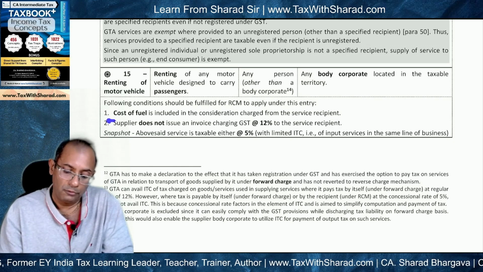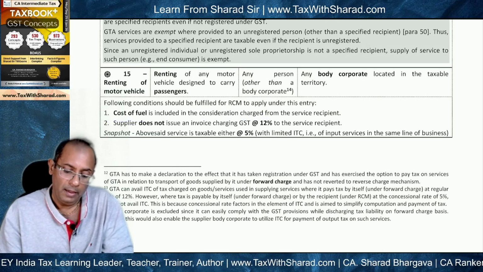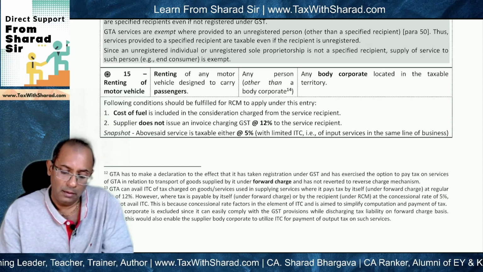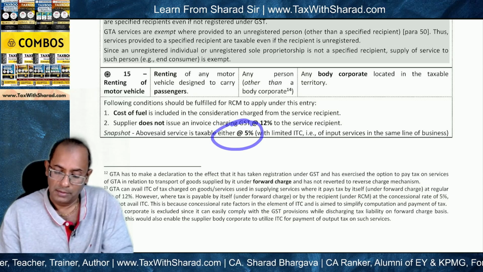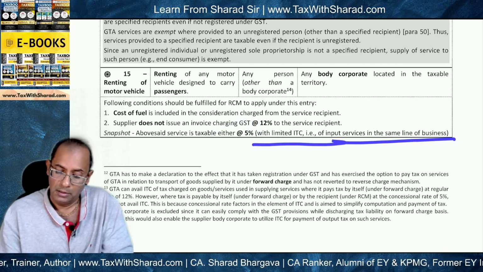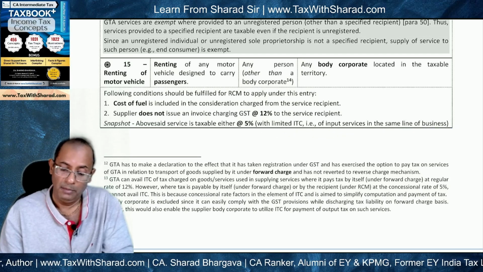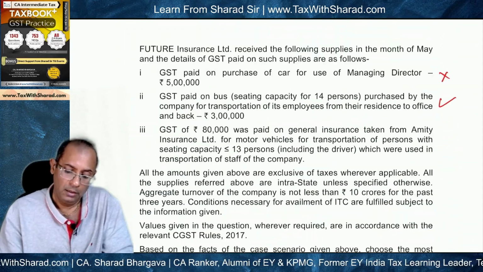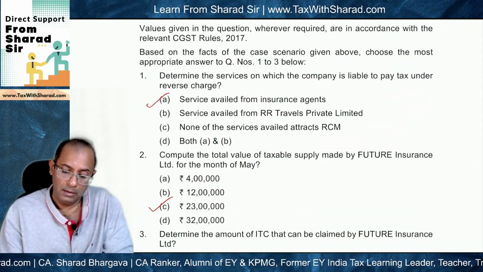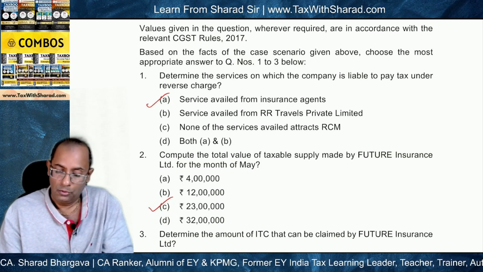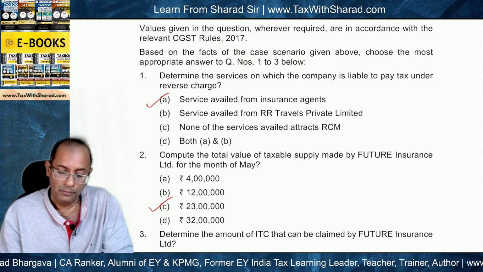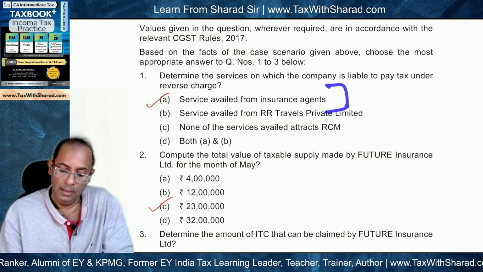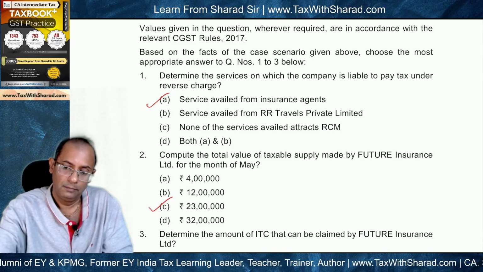So even if the cost of fuel is included in consideration and the supplier is applying 5% tax with limited ITC, that means input services in the same line of business, even then RCM will not apply because it is a service from body corporate to body corporate. So in the result, option B is an incorrect option. Consequently, C is also incorrect and D is also incorrect. So A becomes the correct option.